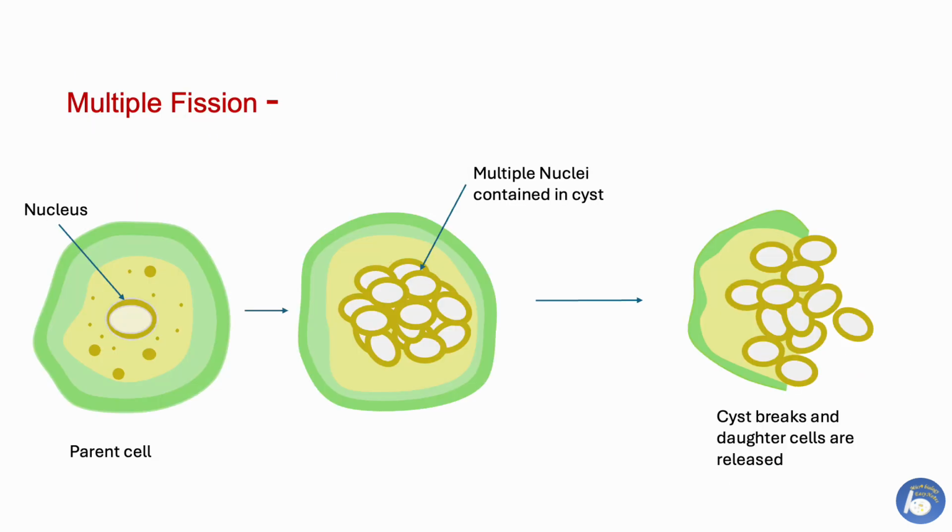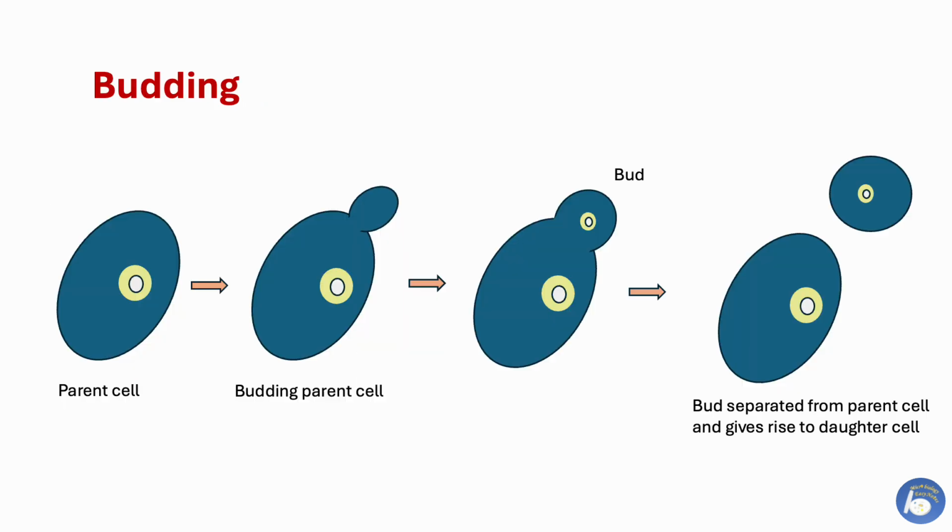Asexual reproduction by multiple fission. In parasitic protozoa, multiple fission occurs and produces many non-identical daughter cells. The parent cell enlarges and forms a protective covering called a cyst. Then the nucleus divides itself into many nuclei. Every daughter nucleus is surrounded with protoplasm to form daughter cells. On maturation, the cyst bursts and releases the daughter cells. This type of asexual reproduction is present in Plasmodium.